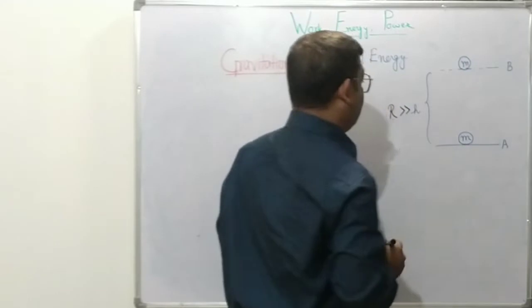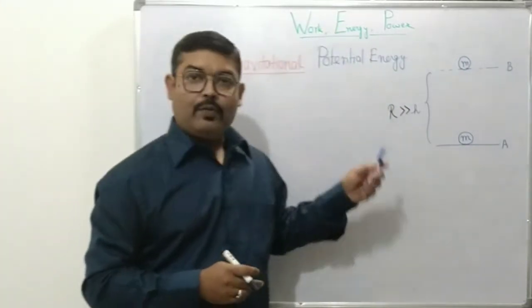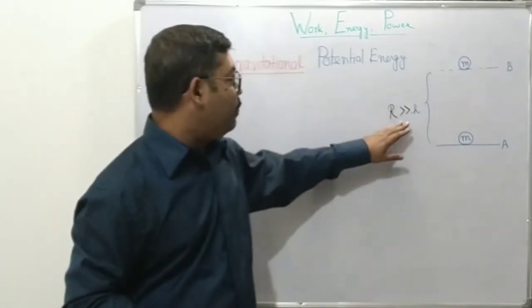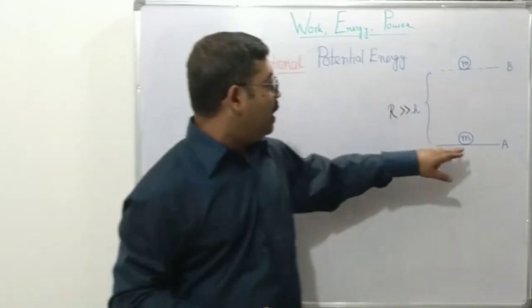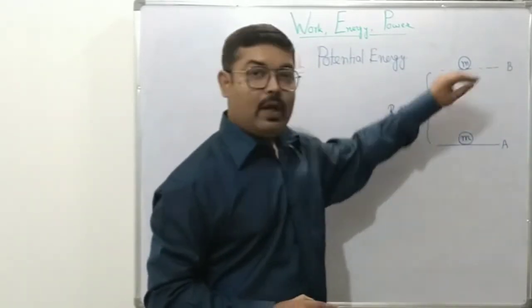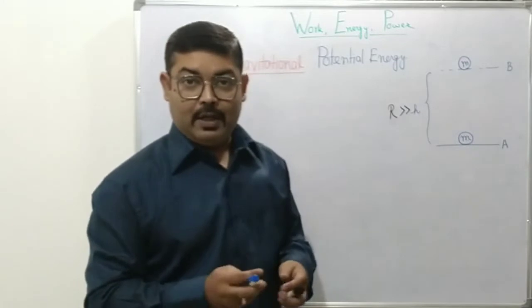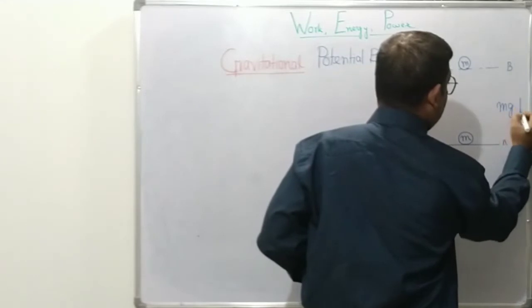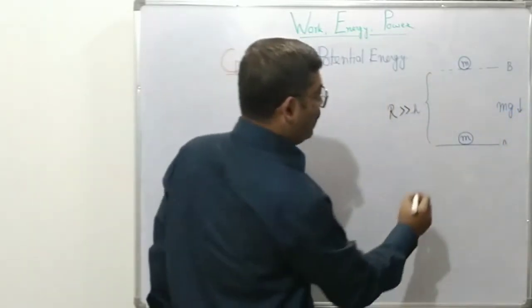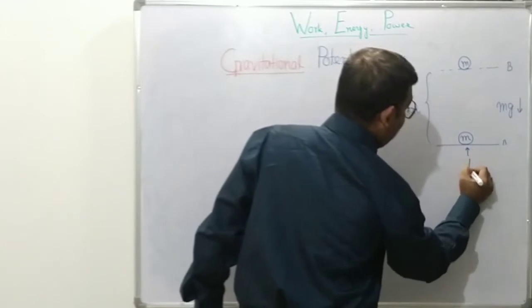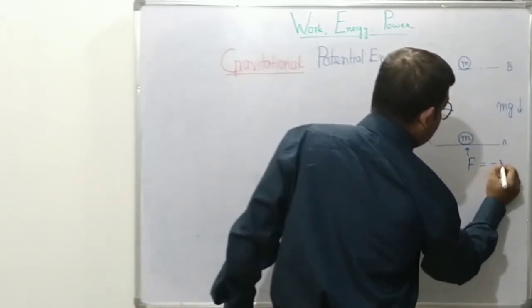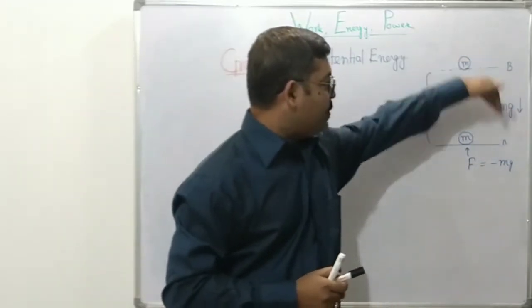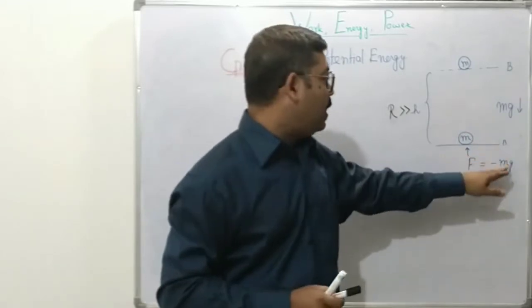Now this height h is taken to be much smaller than the radius of Earth. Why? We will be able to understand when we discuss Earth's gravitational field in detail in the chapter on gravitation. For the time being, for heights much smaller than the radius of Earth, at the two levels the force of Earth's gravity will remain the same, which will be mg in the downward direction. So we are applying a force F equal to minus mg. Why minus mg? Since mg is downward, this force is upward, so their directions are opposite.